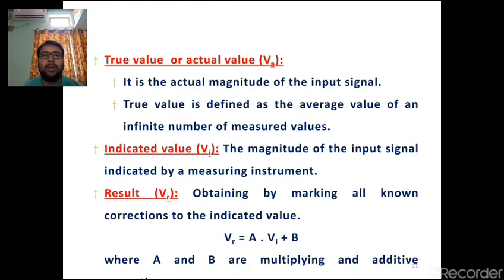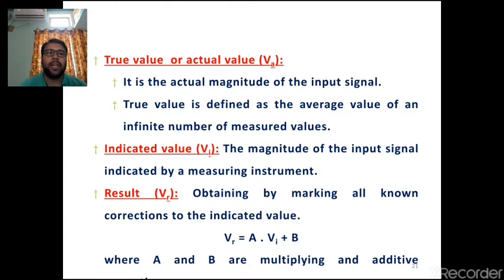The value indicated by the instrument correlating to the input signal, that is nothing but actual value or true value. Again, the true value or actual value is the average of an infinite number of measured values. That means we take the average of all the infinite number of measuring values, and it is going to give the correct output. That is nothing but true value or actual value.